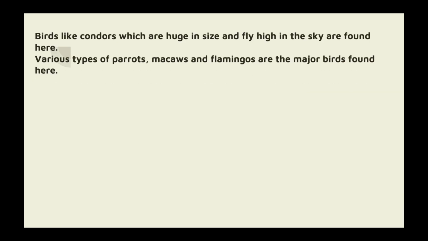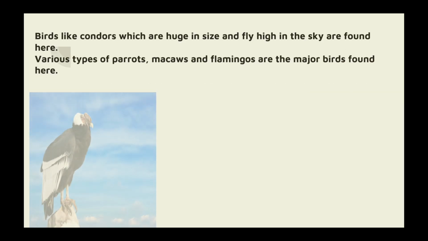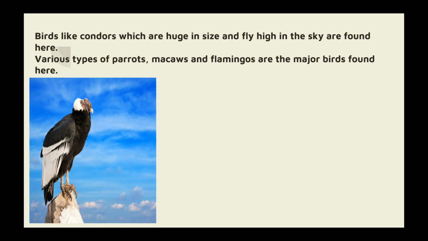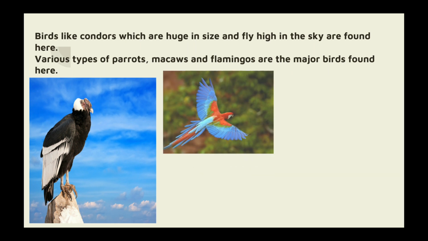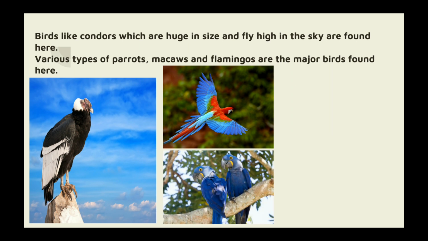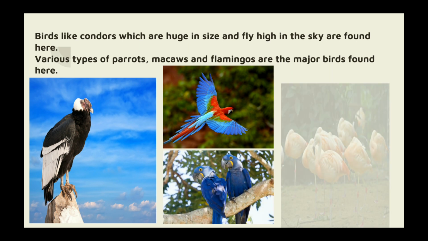The birds like condor, which are huge in size and fly high in the sky, are found here. This condor comes in the vulture community. Various types of parrots, macaw, flamingos are the major birds found here.